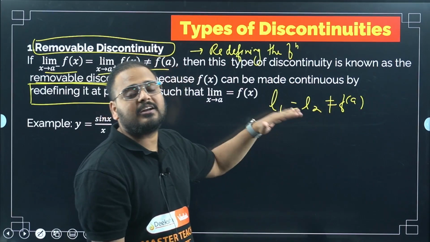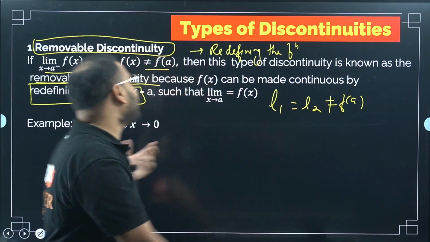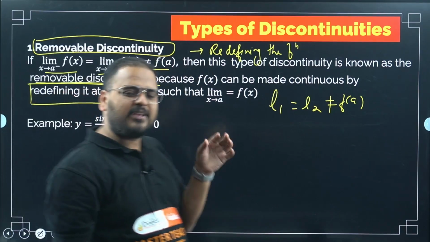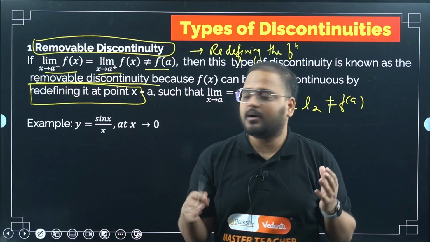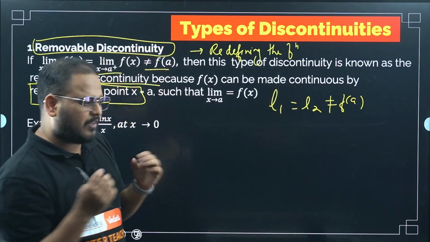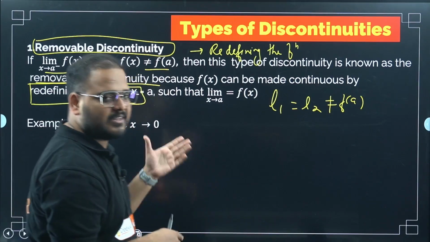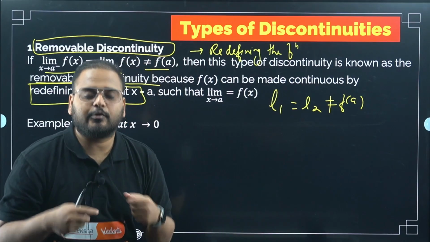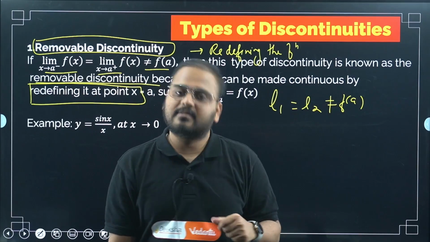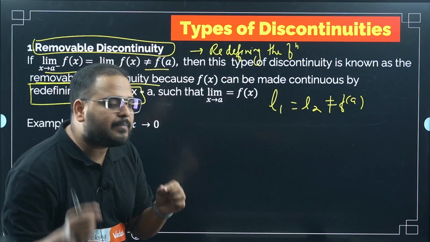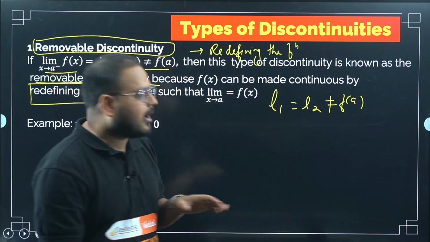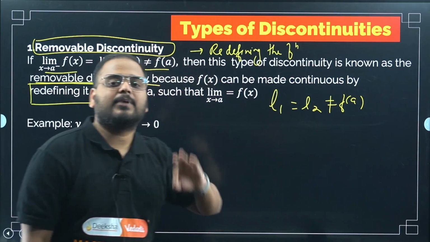When this type of discontinuity is there, we can remove it by redefining the function at the point x equals a. I've taken a small example here to explain how this goes. One more thing, I might be using differentiation in some places. If you have a little bit of concept of it, I'll tell you the reference, but if you don't understand it completely, when we go into the chapter in detail, we will learn it again. So right now, once I use the definition of differentiation at points, please accept the answer and take the solution.